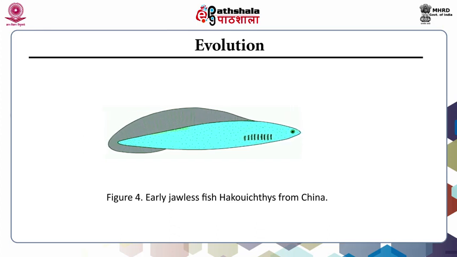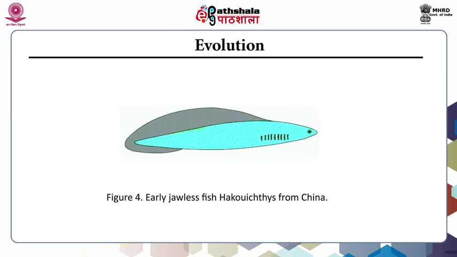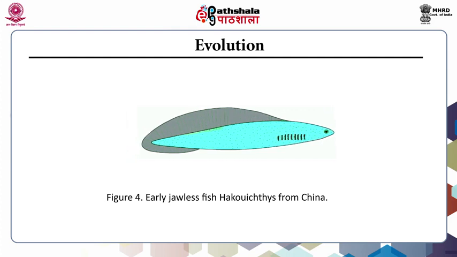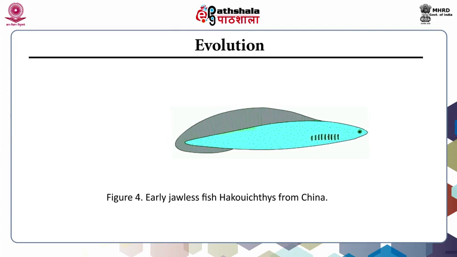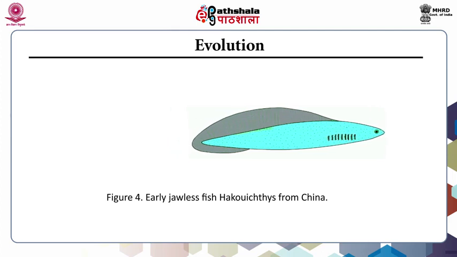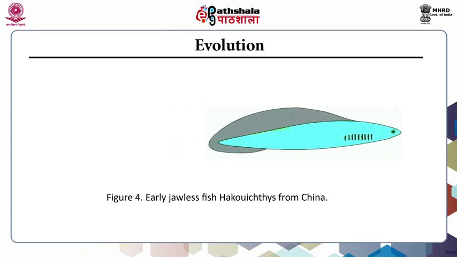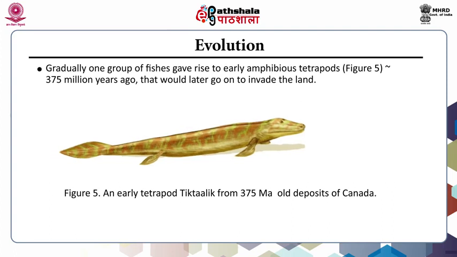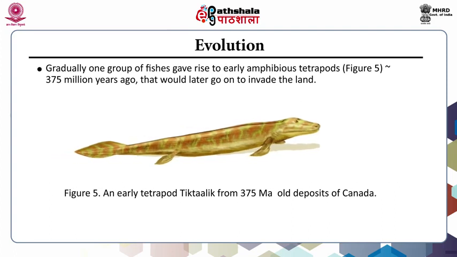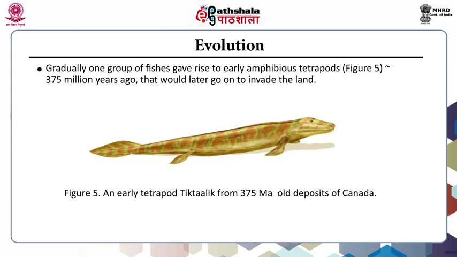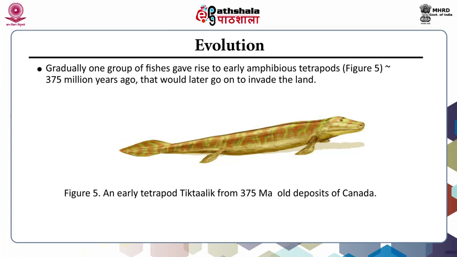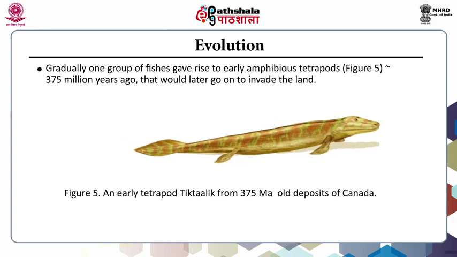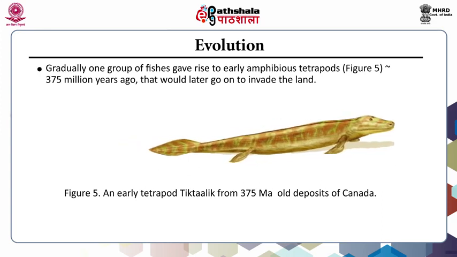Generally, one group of fishes gave rise to the early amphibious tetrapods approximately 375 million years ago, that would later go on to invade the land. This figure shows the image of an early tetrapod that existed about 355 million years ago and has been found in the deposits of Canada.